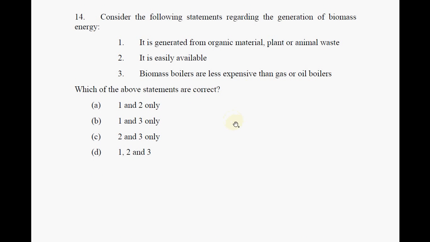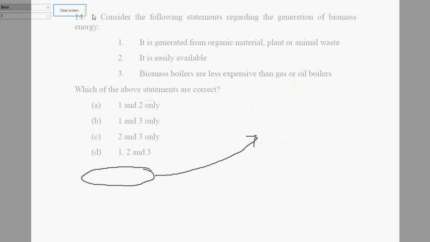Okay, so now to talk about biomass energy. It is generated from organic material, plant and animal waste. So obviously one is correct. It is easily available, that is also correct. Most of these materials are easily available. And the third thing is biomass boilers are less expensive. This is not true. As a matter of fact, biomass boilers are some 3 times costlier than oil boilers.